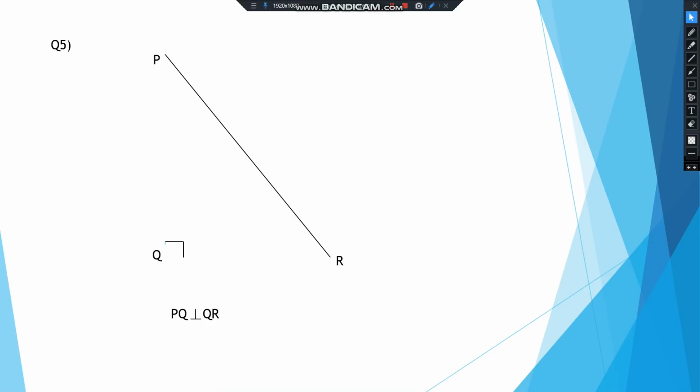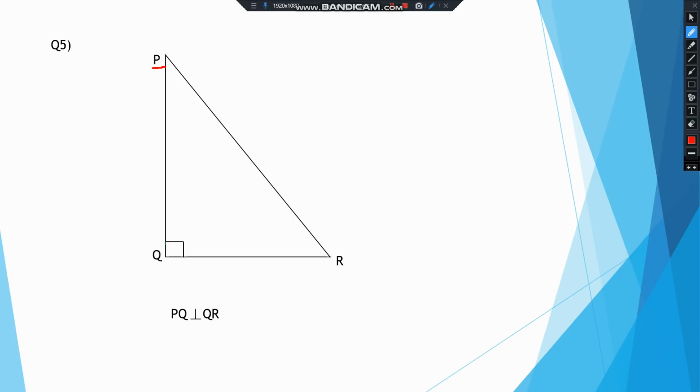Now look at question number 5. It is asking, can we have a case where two sides of the triangle only are the altitudes? So an altitude is a line drawn from a vertex perpendicular to the opposite side. So let us see this vertex P, right? From P, if we try to draw an altitude on side QR, QR is the opposite side.